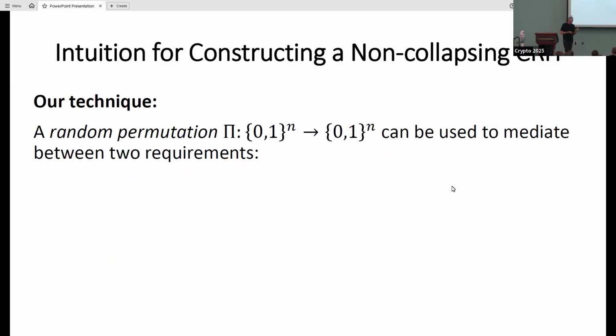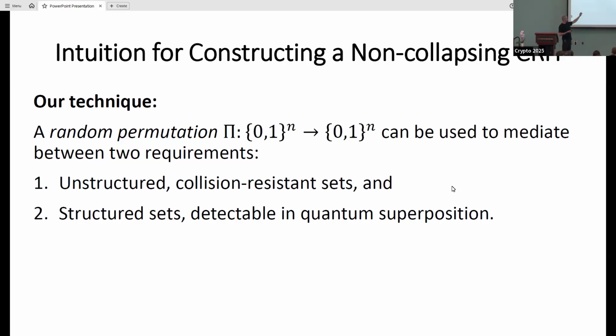Okay, so what we show in a nutshell is that if you have a random permutation, it is exactly going to be the object that mediates these two needs. So it can create unstructured collision-resistant sets, and it can also move these unstructured sets into structured sets that then we are able to verify publicly the superposition of the set.